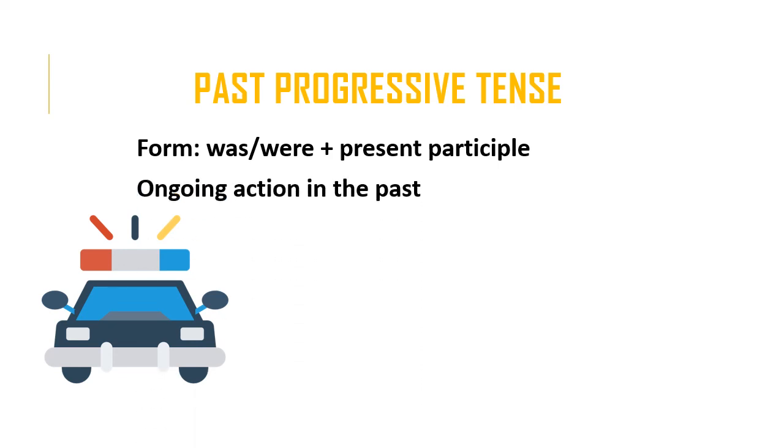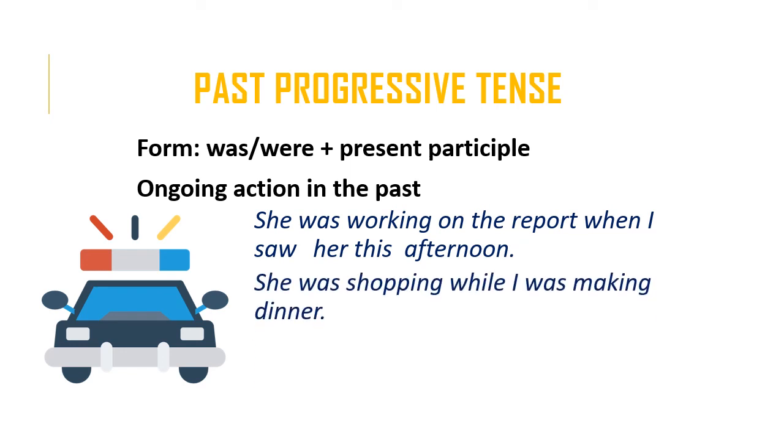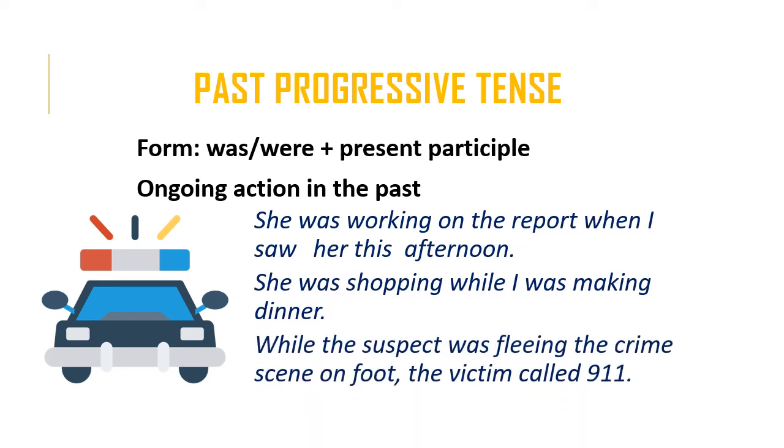Alright, the first common use of the past progressive tense is an ongoing action in the past. So something that happened for a duration of time in the past. She was working on the report when I saw her this afternoon. She was shopping while I was making dinner. While the suspect was fleeing the crime scene on foot, the victim called 911.